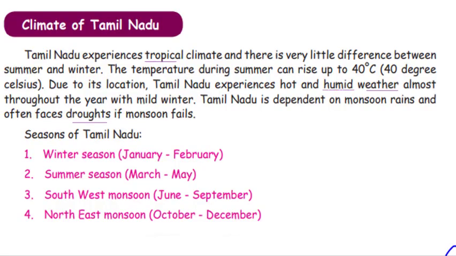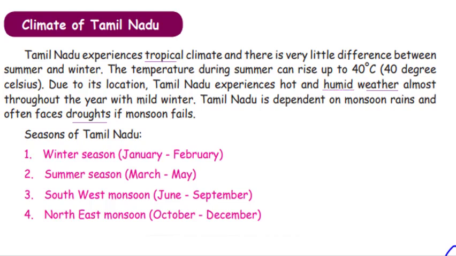Now let's see the next feature, climate of Tamil Nadu. Climate means the average of weather conditions in an area over a long period. Okay, now let's read the textbook. Tamil Nadu experiences tropical climate and there is very little difference between summer and winter. Tropical means very hot and humid weather.